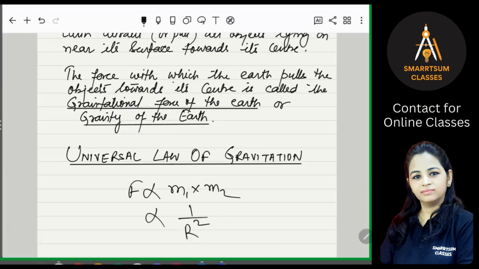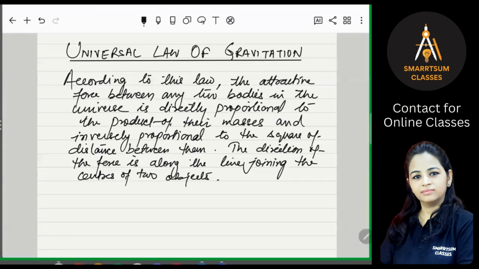Suppose r is the distance between the two objects m1 and m2. And the direction of the force is along the line joining the centers of the two objects. So let's write down.